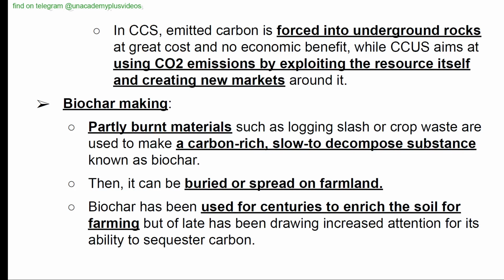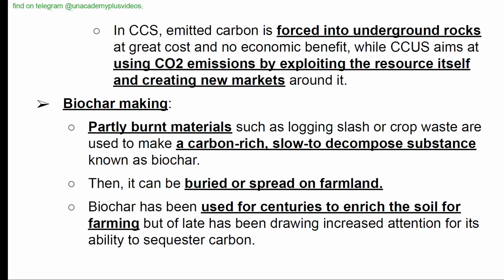Biochar making. Partly burned materials such as logging slash or crop waste are used to make a carbon-rich, slow to decompose substance known as biochar. So what is biochar? That could itself be a question. It is partly burned material, from logging slash or crop waste, made into a carbon-rich, slow to decompose substance.